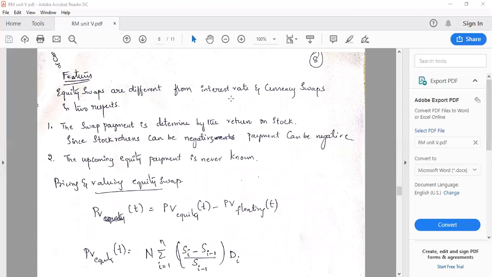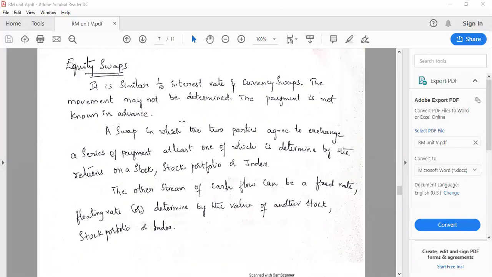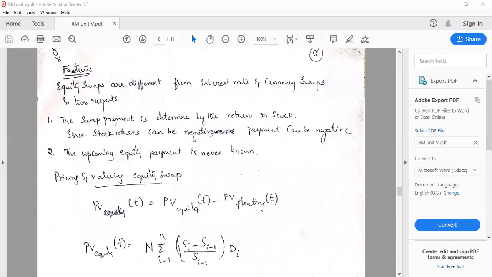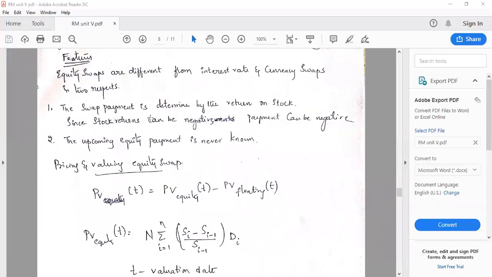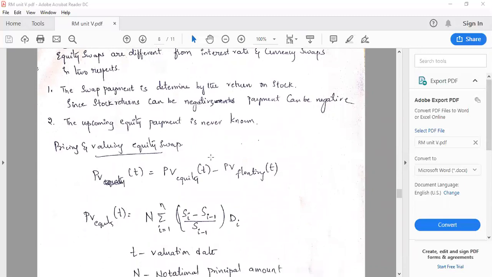Equity swaps are somewhat different from interest rate and currency swaps, as the swap payment is determined by the rate of return on the stock. Since stock returns can be negative and payments can be negative, the upcoming equity payment is never known.